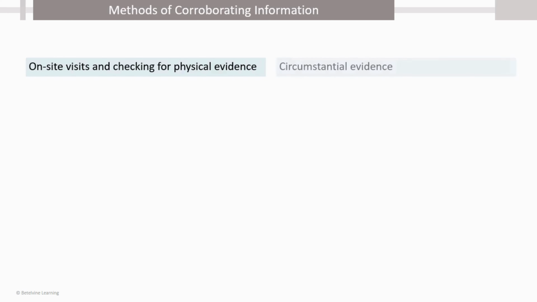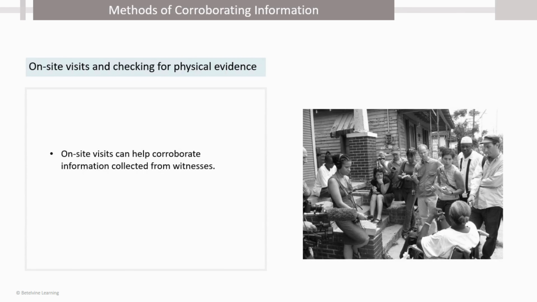Information can be corroborated through on-site visits and checking for physical evidence and circumstantial evidence. On-site visits and checking for physical evidence helps in corroborating information collected from witnesses. Other evidence, such as documents, could be collected to substantiate the information collected from witnesses.